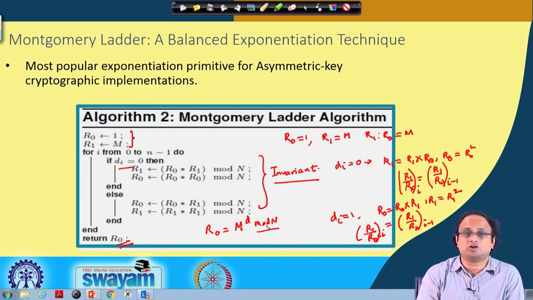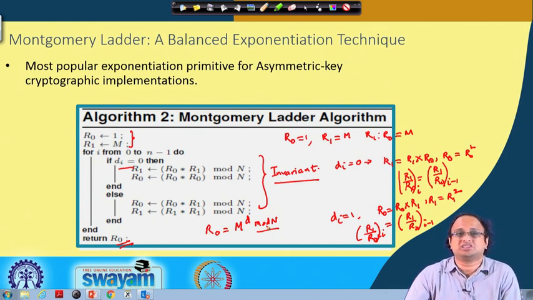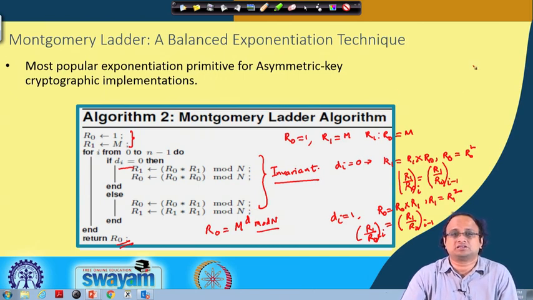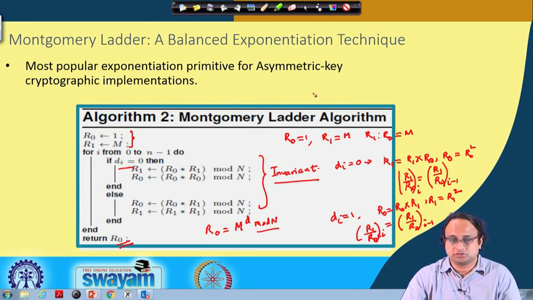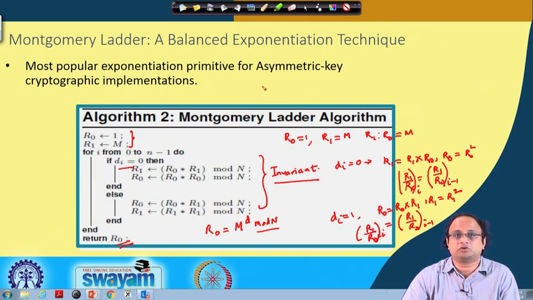But at every iteration you are performing both squaring and multiplication. Therefore, this is a more secure algorithm, or at least it is more secure against simple power attacks or simple side channels. It is also timing attack resistant, in the sense that it does not have a time variance as we have seen in the previous case, because you are performing a multiplication and squaring in both cases. So, it is a more balanced exponentiation technique compared to the naive square and multiply algorithm.